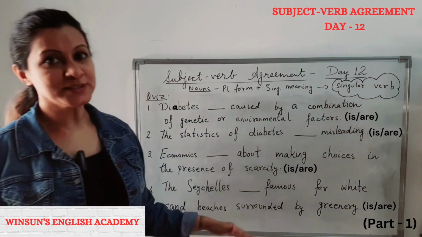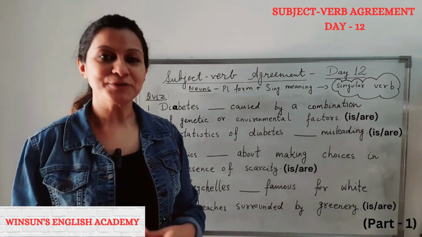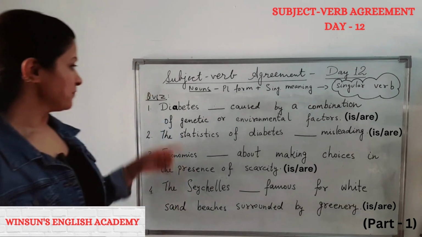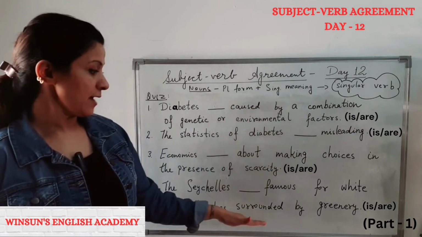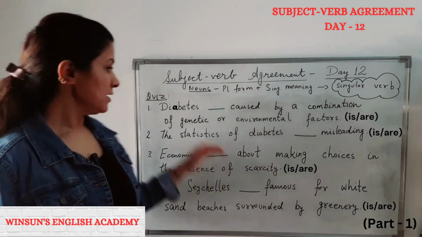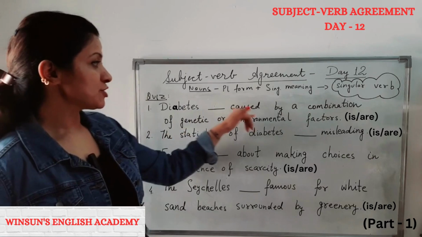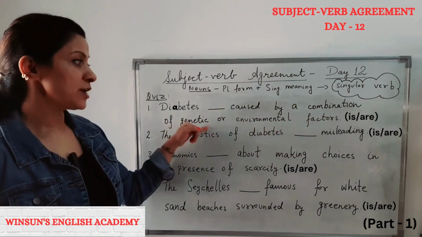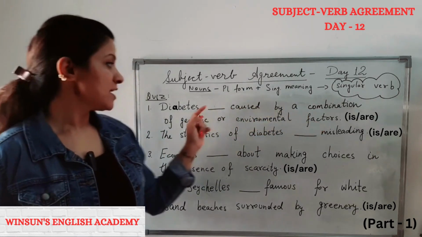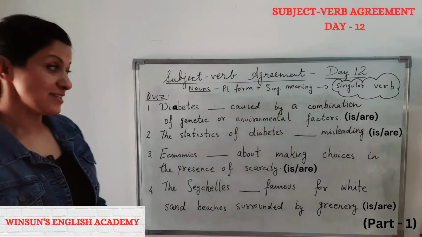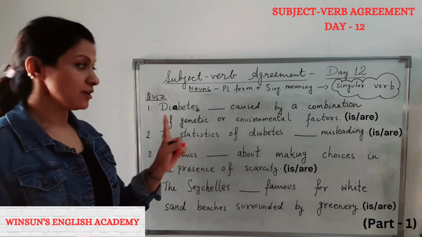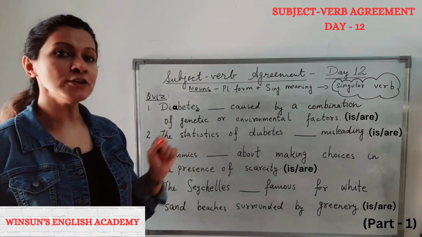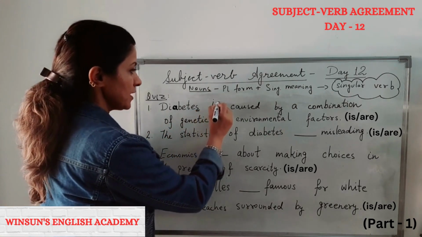Now here's the quiz for you. Please remember the rules. Let's begin. Diabetes. Now here we are going to fill these gaps with is or are. Diabetes dash caused by a combination of genetic and environmental factors. Is or are. Diabetes. So it has an S but it's singular. Therefore, it will take the singular verb and that is.